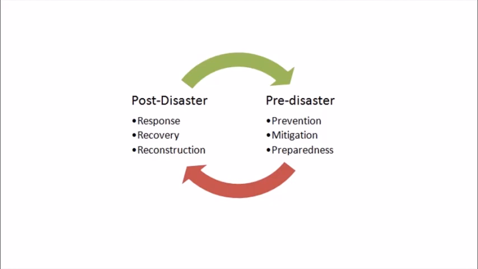Next is post-disaster, that is, what has to be undertaken after a disaster has taken place. Providing all types of necessary help to the victims is included in post-disaster. Then there is participation of the local people, who can be saved at the earliest with the help of local people. Quick establishment of help centers can be done.